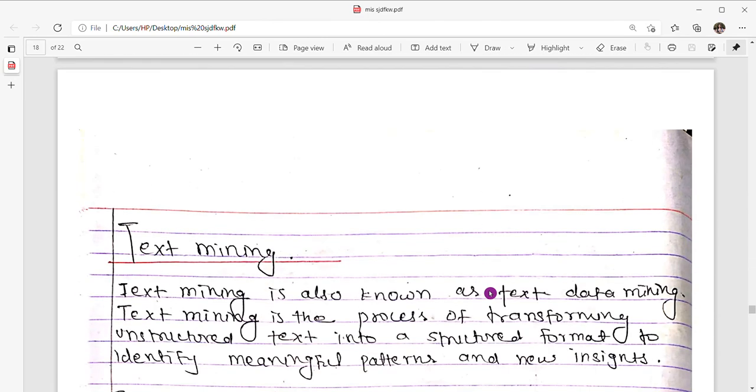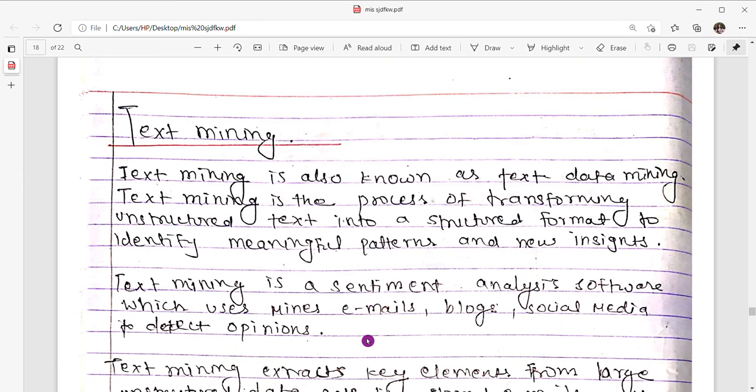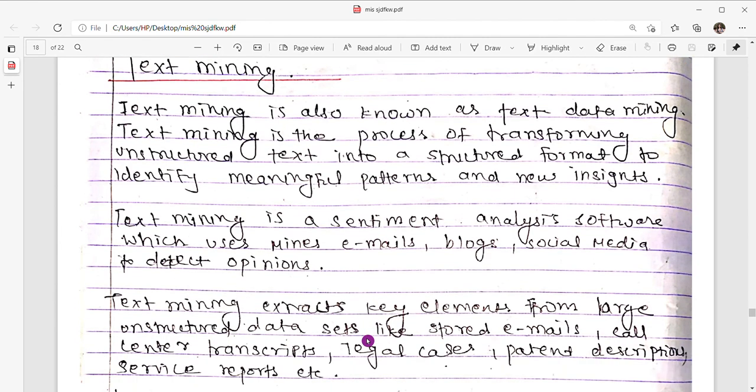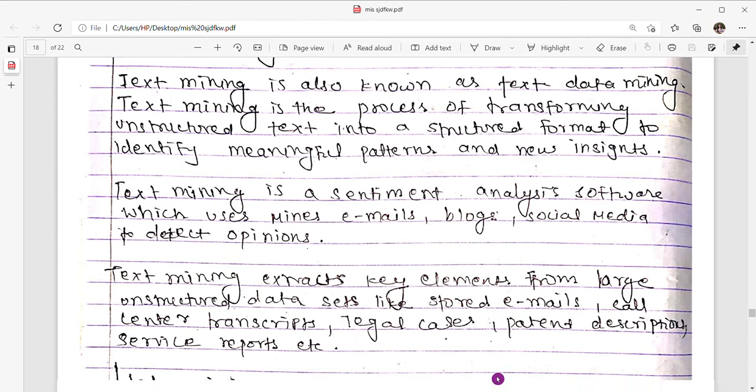Now moving to our text mining topic. Text mining is also known as text data mining. Text mining is the process of transforming unstructured text into a structured format to identify meaningful patterns and new insights. Text mining is sentiment analysis software which mines emails, blogs, and social media to detect opinions. Text mining extracts key elements from large unstructured data sets like stored emails, call center transcripts, legal cases, patent descriptions, service reports, and so on.